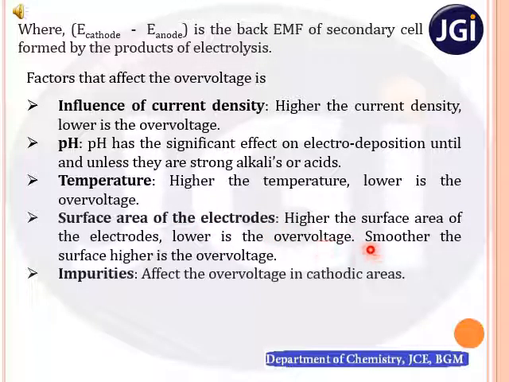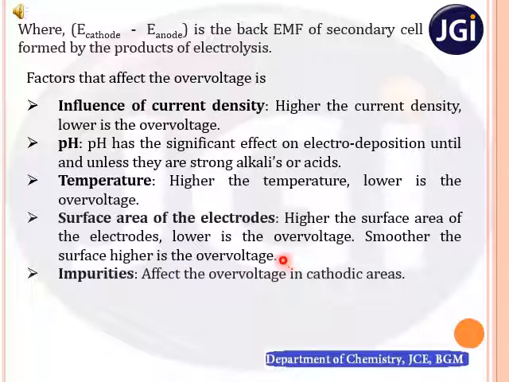Similarly, if the surface of the electrodes are smoother, then the over voltage will be higher, because electrodeposition does not take place easily onto smoother surfaces. In such cases we need to apply more voltage, thereby we can say higher over voltage or over potential.